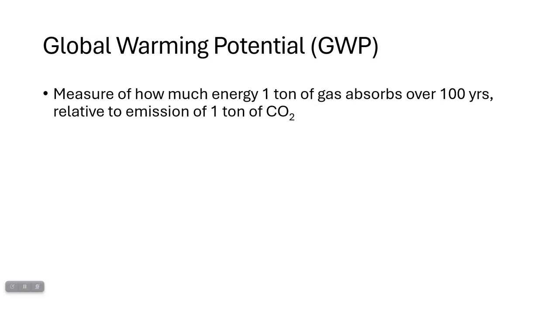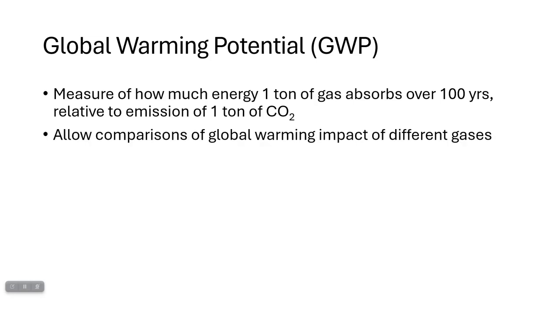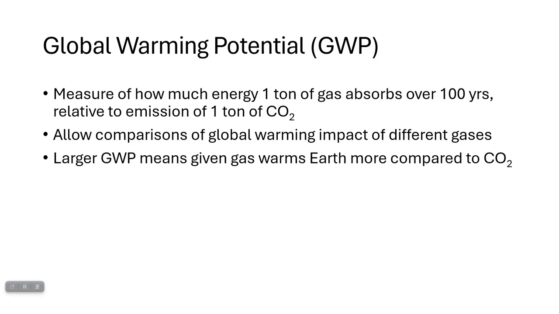We count CO2 as our kind of baseline gas because it's a very common one, and it's one of the ones that we've been increasing the amounts of quite a bit through human activity. This allows us to compare the global warming impact of different gases, even though different amounts of them are released, and they have different impacts on energy absorption in the atmosphere. If a gas has a larger global warming potential, that means it warms the Earth more compared to CO2.